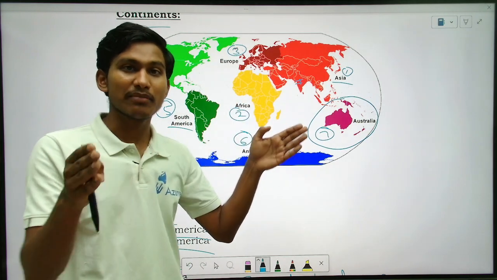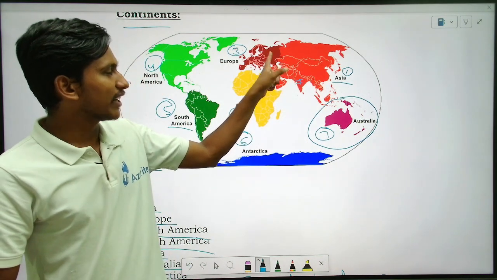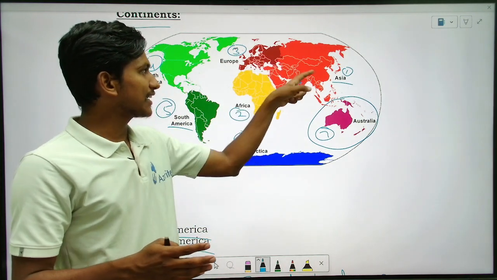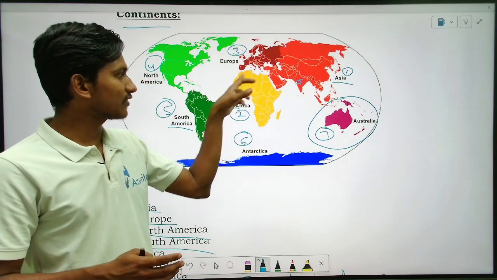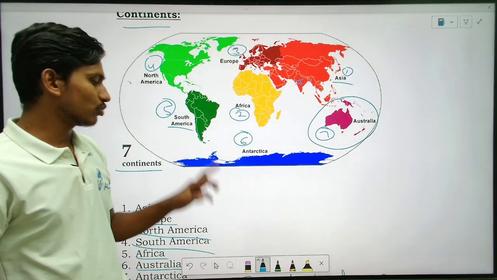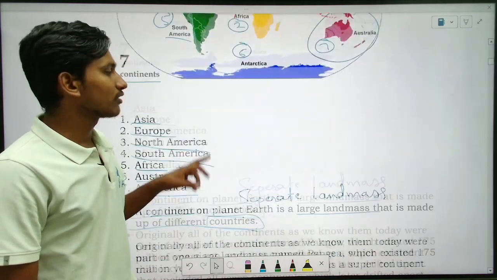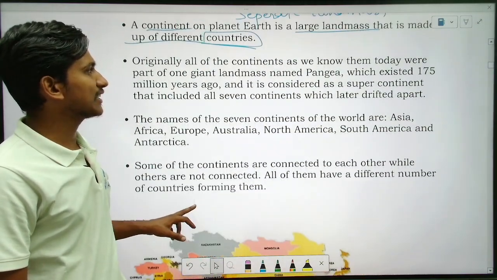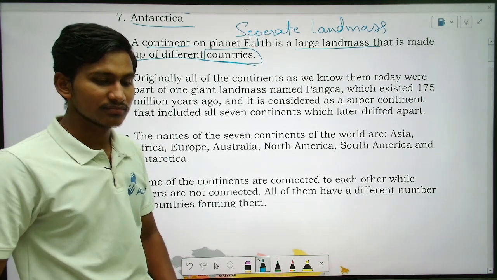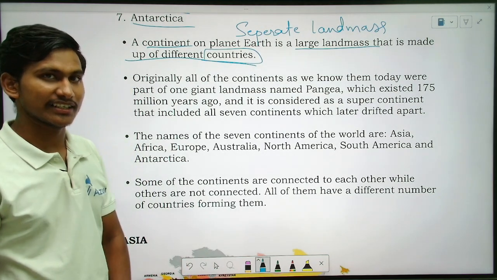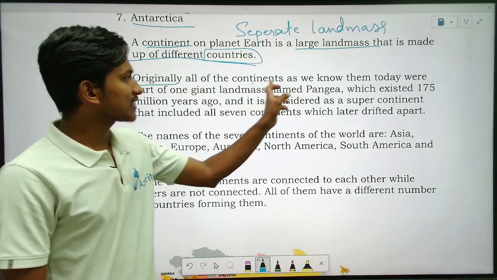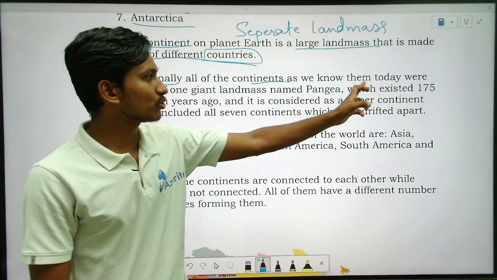Separate landmass. Okay, so here if you see they are joined, but that is a bigger part, so that is why they are made as Asia and Europe. This Africa is separate, so that is why it is made as one continent. Okay, so that is how the continents are formed here. Sometimes people together say Europe and Asia, Eurasia. Yes, Eurasia, that is correct. Okay, good.